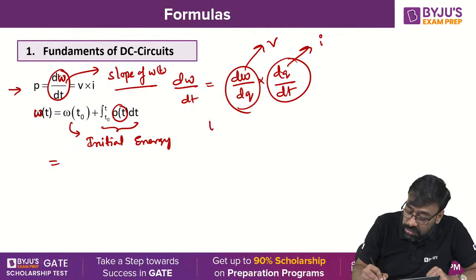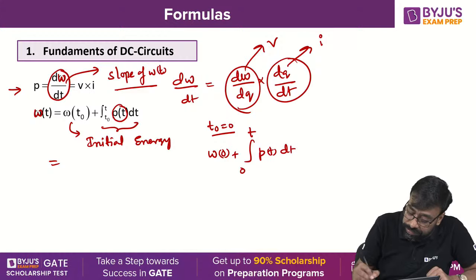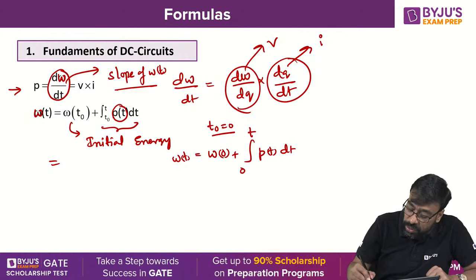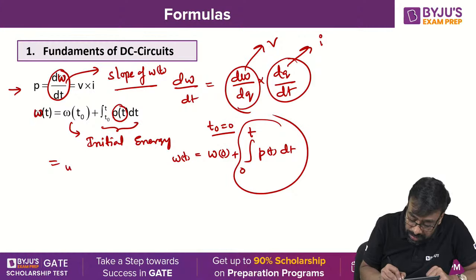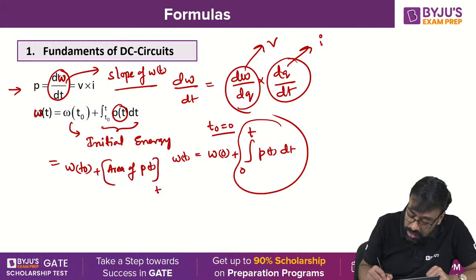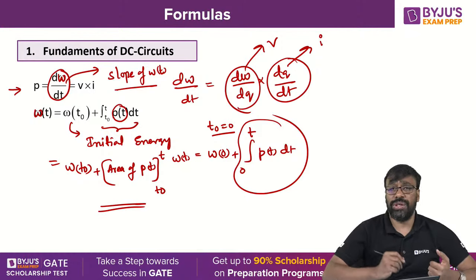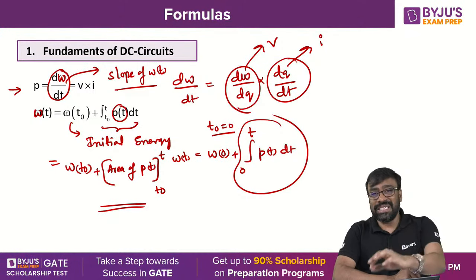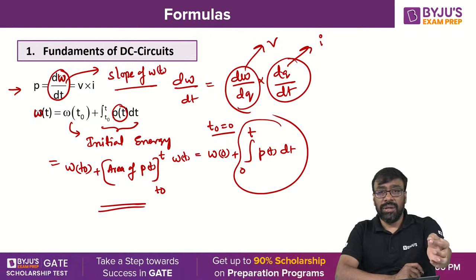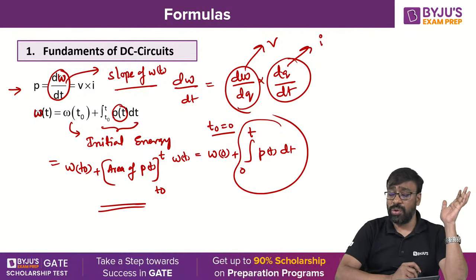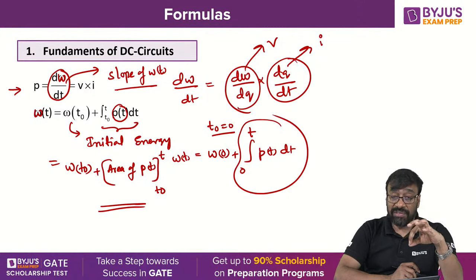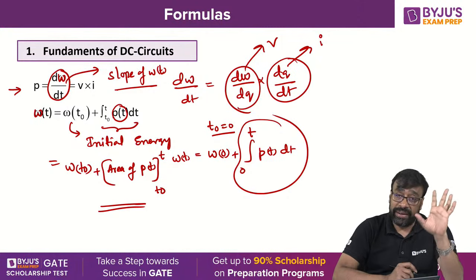If T0 is equal to 0, then W of 0 plus integral 0 to T of P of t dt. This is W of t. But I told you already that this is the area. W of T0 plus area of P of t over the interval T0 to T. If T0 is 0, then you can put 0 and proceed further. So power is given, energy is to be determined. You have to go for the area calculation. On this particular formula, a couple of times the question was asked in GATE.